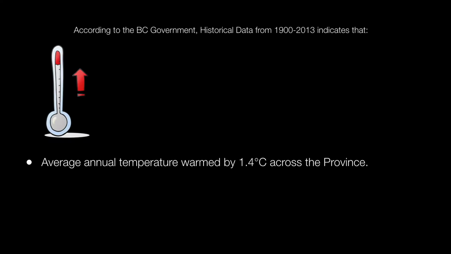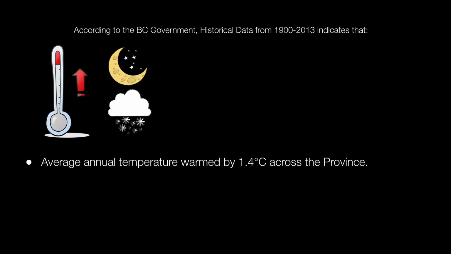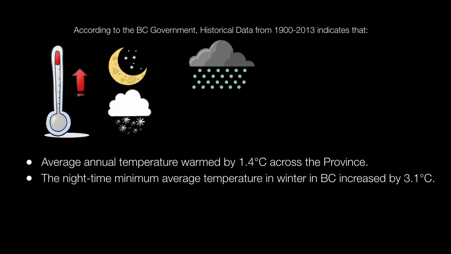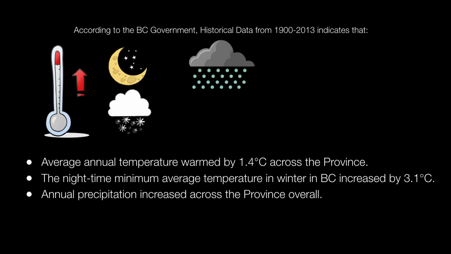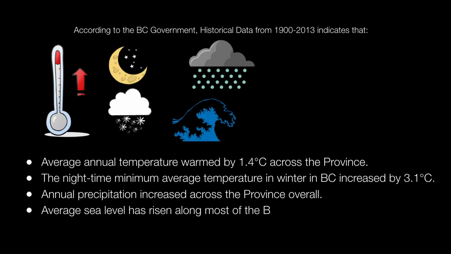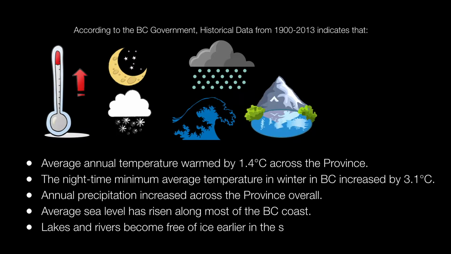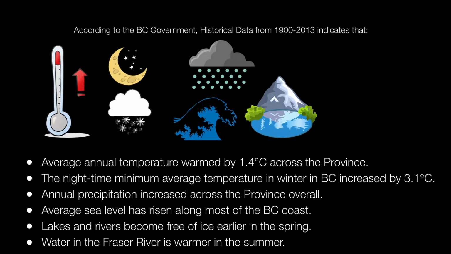According to the BC government, historical data from 1900 to 2013 indicates that average annual temperature warmed by 1.4 degrees Celsius across the province. The nighttime minimum average temperature in winter in BC increased by 3.1 degrees Celsius. Annual precipitation increased across the province overall. Average sea level has risen along most of BC's coast. Lakes and rivers become free of ice earlier in the spring, and water in the Fraser River is warmer in the summer.